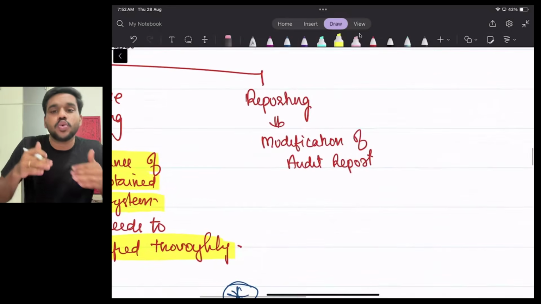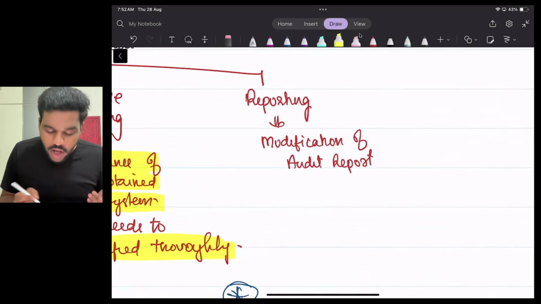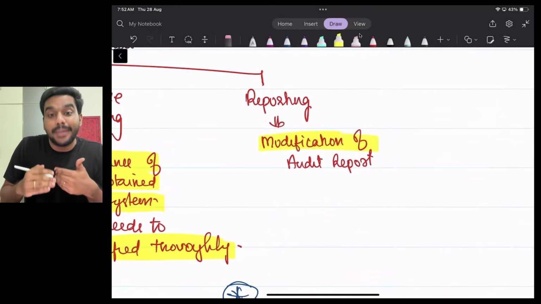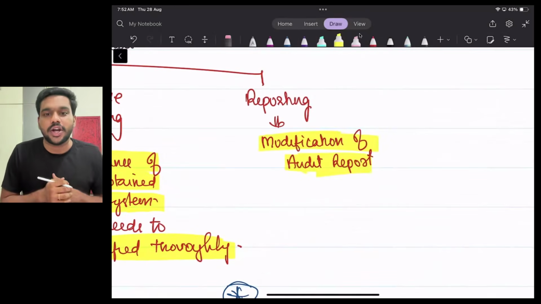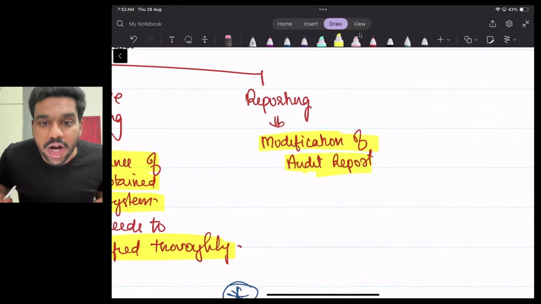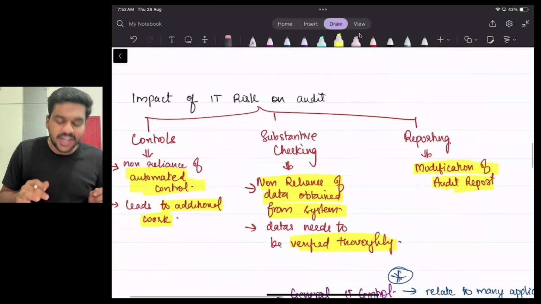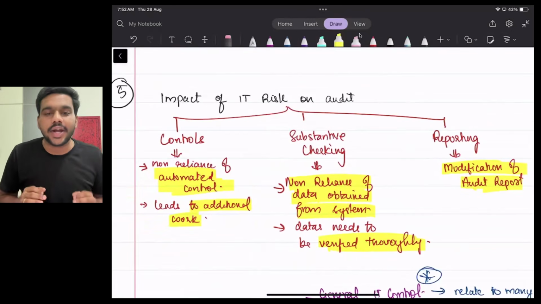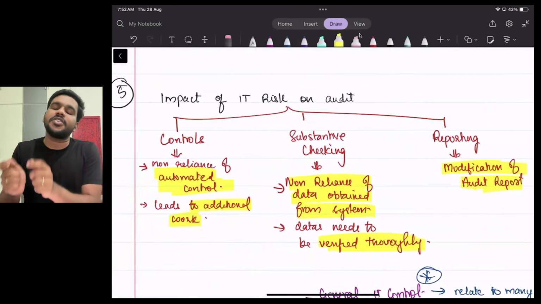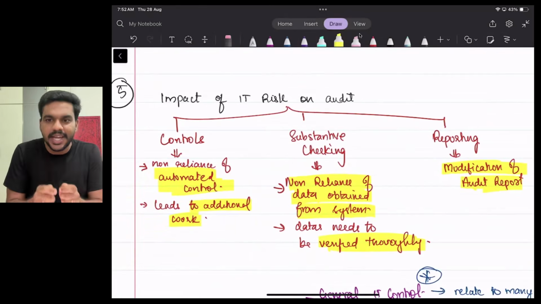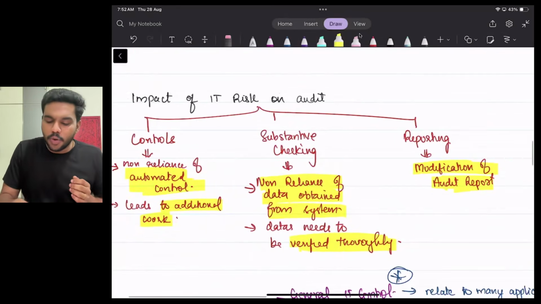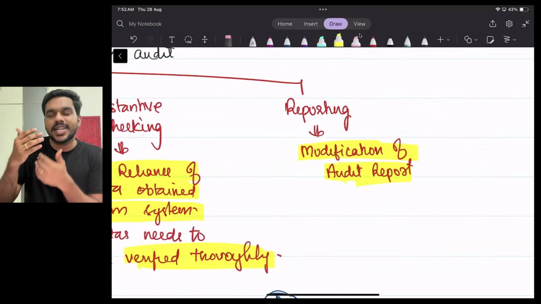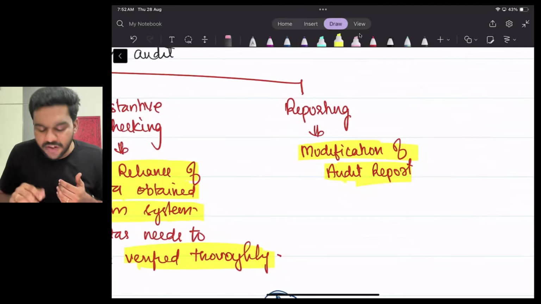Okay. Now, how will this have an impact on my audit report? Definitely, the auditor may need to provide a modification of the audit report. I hope that topic is very clear to you. So, impact of IT risk on audit. The IT risk will definitely have an impact on control testing, substantive checking, and reporting. Reporting: such risk may lead the auditor to provide a modified opinion.